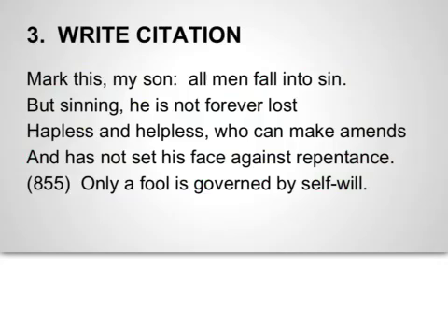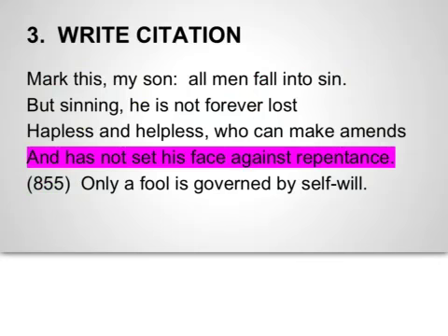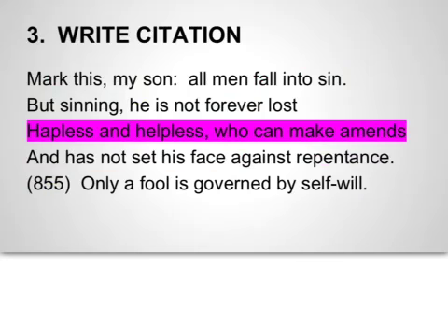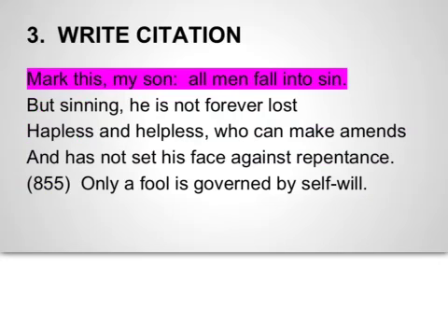Now that I've checked they have all complete sentences, I need to go on to step 3, writing a citation. Now I'm not going to keep this 855 in my quote when it's all said and done, but I kept it in when I copied and pasted it so I'd remember that this last line is line 855. Here it is, line 855. That means that this line, highlighted in pink now, is 854. And this line is 853, 852, and 851. So now I know my quote runs from line 851 to 855.